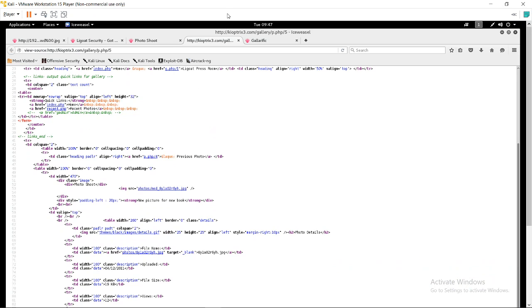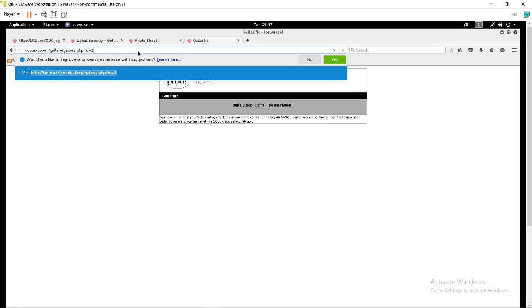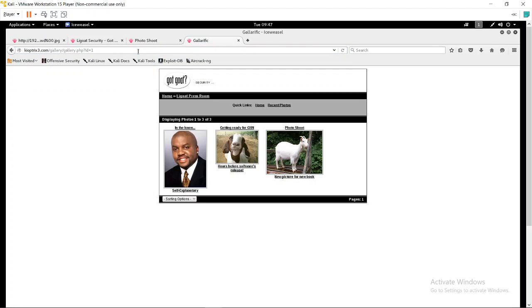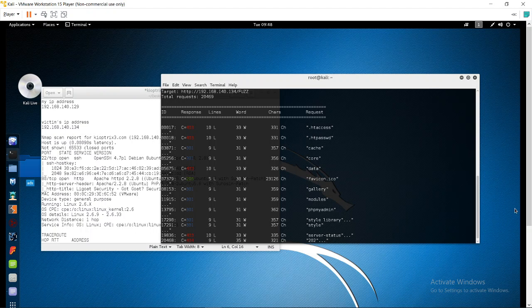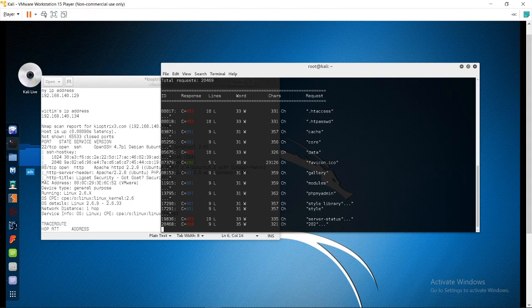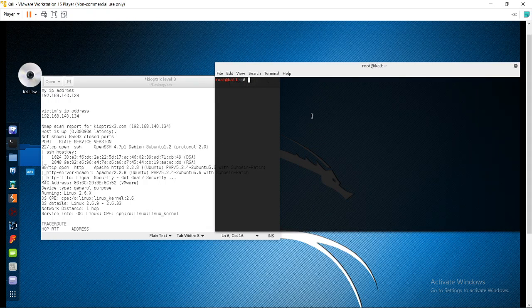The id is given, vote is given, so I will try giving id as a parameter. Let's see if it's working or not. Okay, it is working. Let's see if I give this. It is giving some SQL error. So I think SQL injection is possible, so I'll simply use sqlmap for that. I will copy it and clear the screen. Okay, so I have already done this.